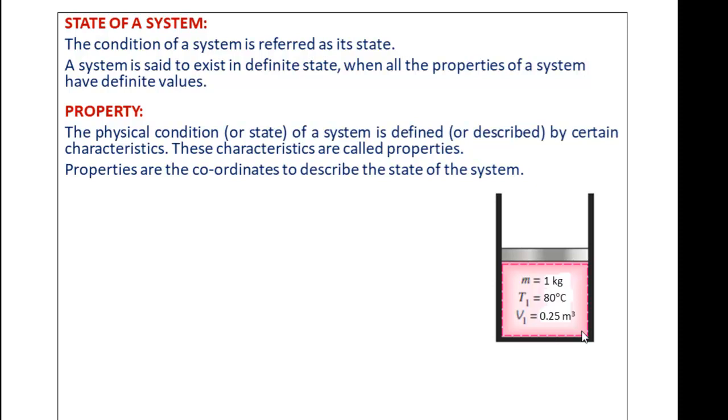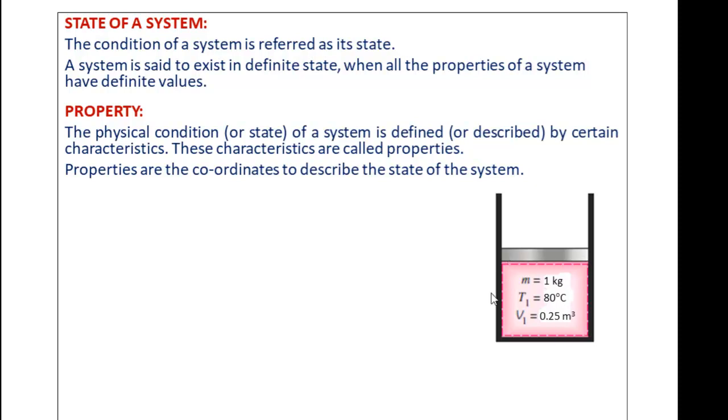Assume the mass of the fluid is 1 kg, held at a temperature of 80 degrees C, and the volume of the system is 0.25 meter cube, right? Now I am defining the state of the system. I am telling that this state is hot because its temperature is 80 degrees C and its volume is 0.25 meter cube. So these are referring to the state of the system.